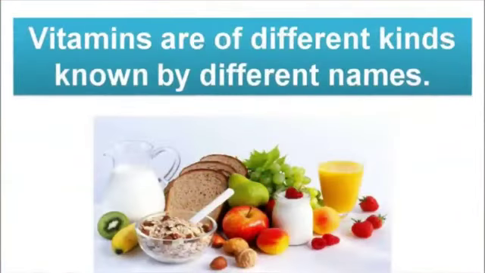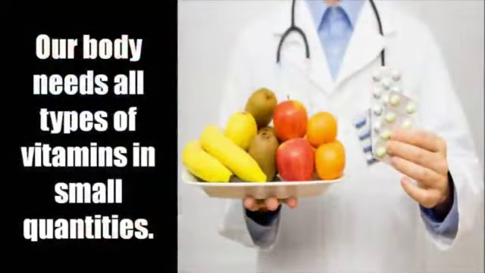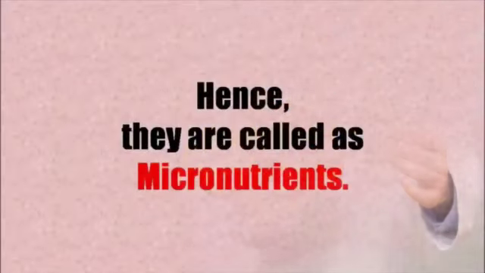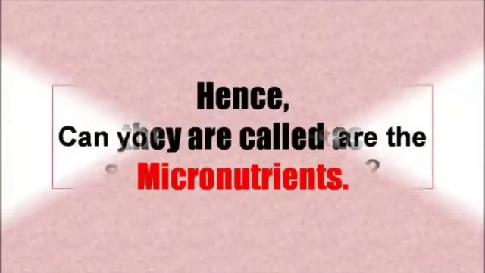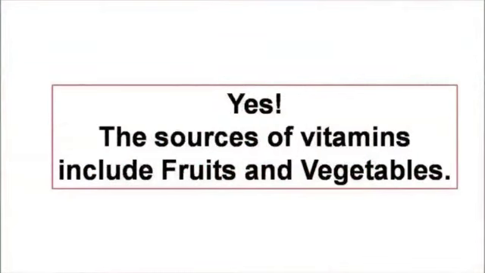Do you know how many types of vitamins are present? Vitamins are different kinds known by different names. Some of these are vitamin C, vitamin A, vitamin D, and vitamin B complex. Our body needs all types of vitamins in small quantities. Hence, they are called as micronutrients. Children, can you tell me what are the sources of vitamins? Yes, the sources of vitamins include fruits and vegetables.